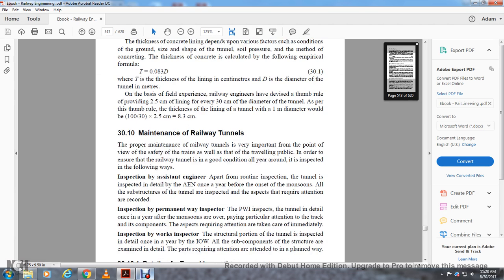Maintenance of railway tunnels. The proper maintenance of railway tunnels is very important, both for the safety of the trains and for the traveling public. To ensure the railway tunnel is in good condition all year round, it is inspected in the following ways.